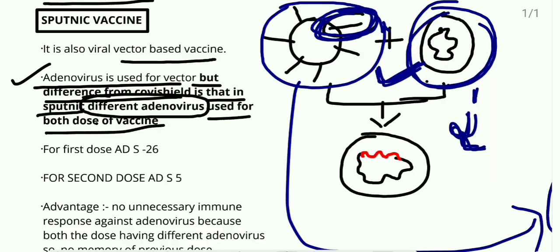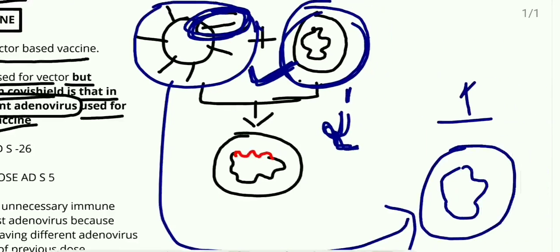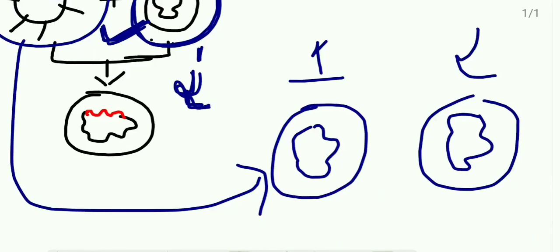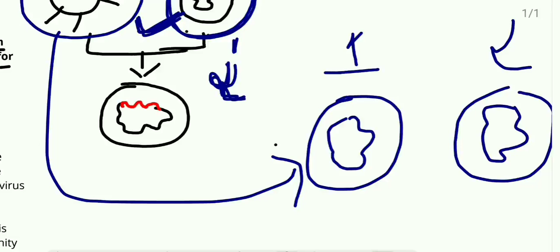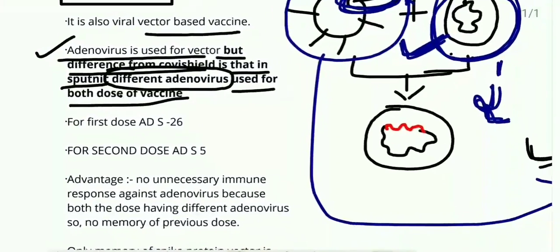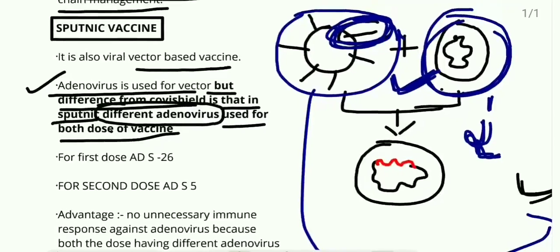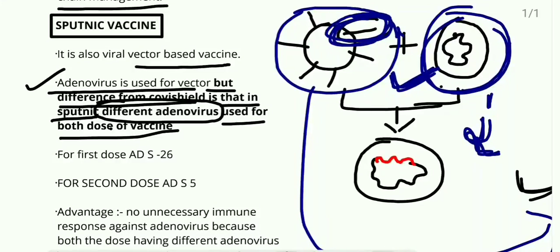The rest of the mechanism is the same. For the first dose the vector adenovirus is known as ADS26, and for the second dose the adenovirus is known as ADS5.